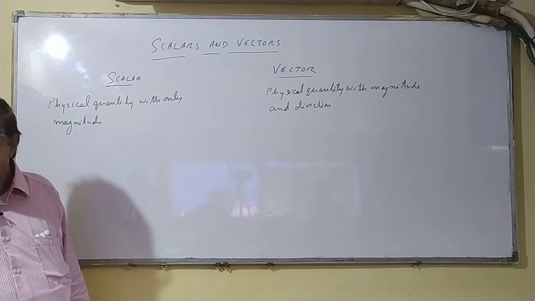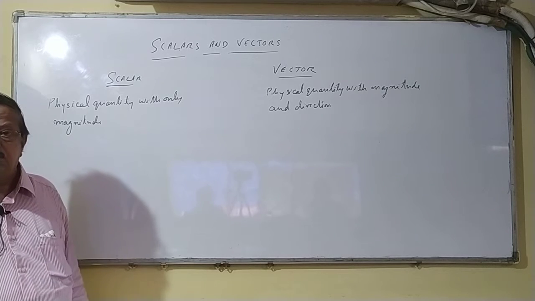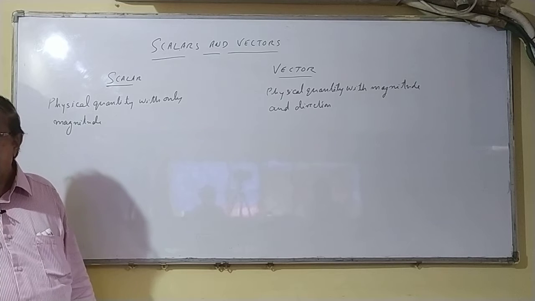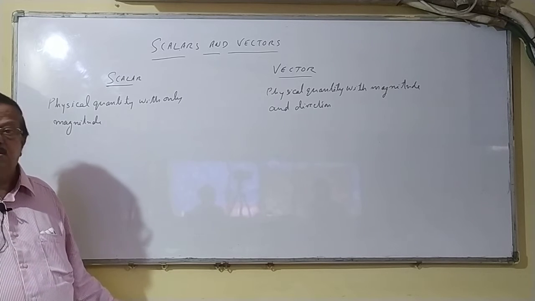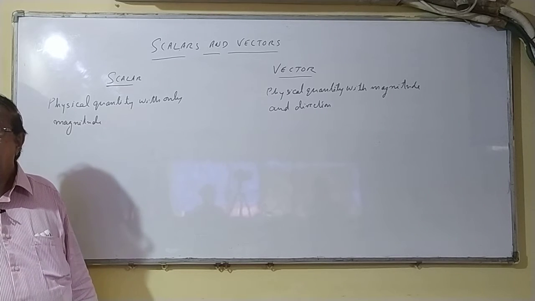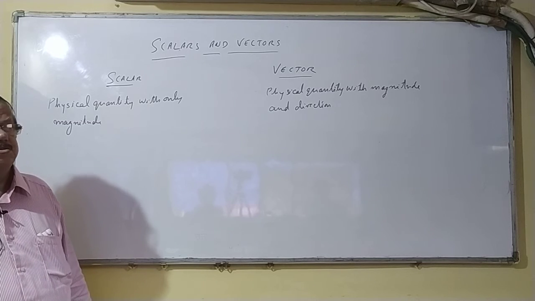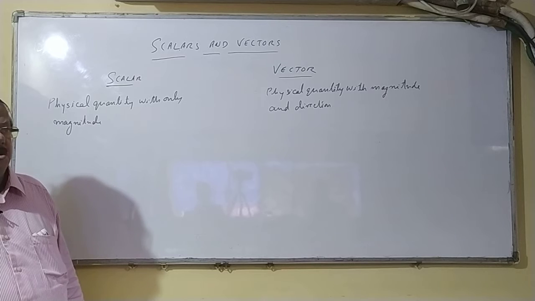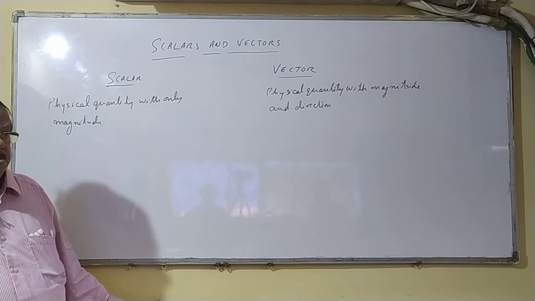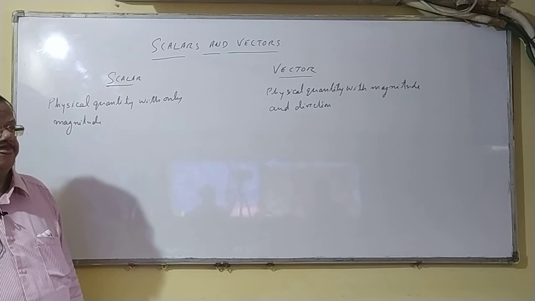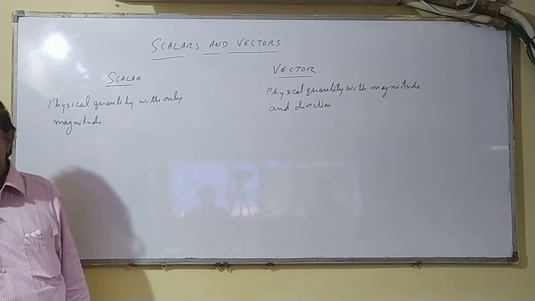Length, temperature, speed, acceleration are physical quantities. You must have studied all these in your earlier school days, 8th standard, 9th standard.